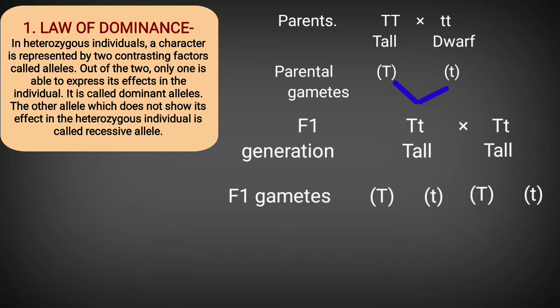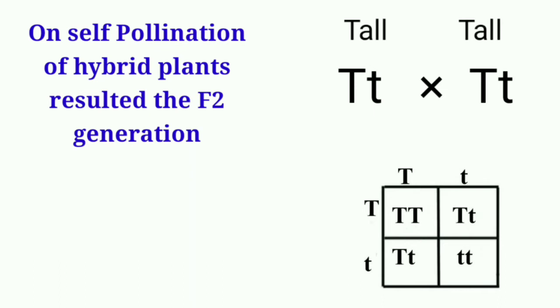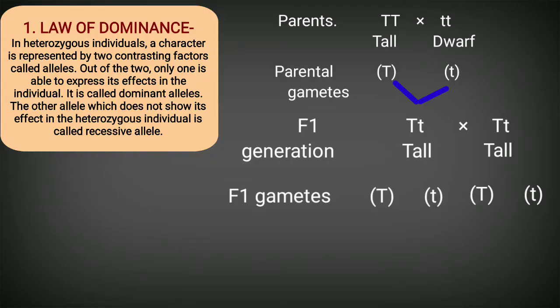He again sowed the seeds of the hybrid plant and yielded the F2 generation. But in his F2 generation, he got the result in the ratio of 3:1. That means 3 parts of the individuals were tall, and 1 part of those individuals became dwarf.